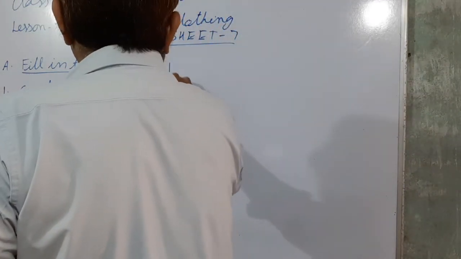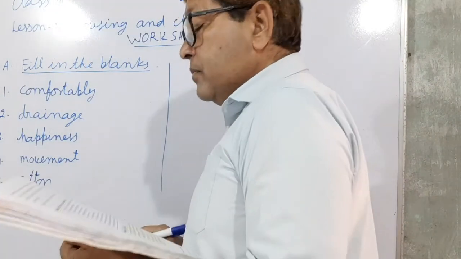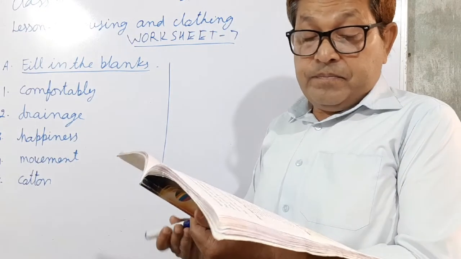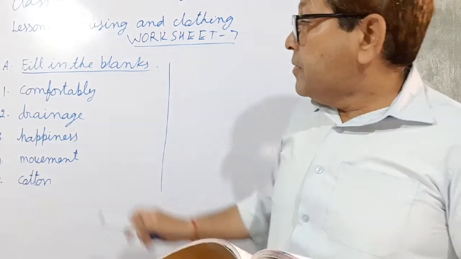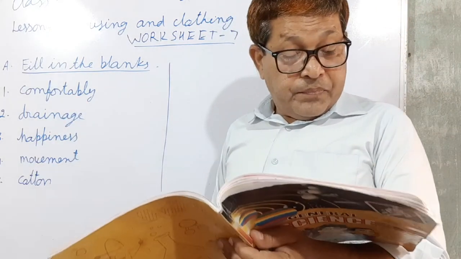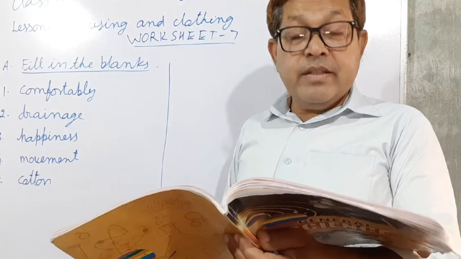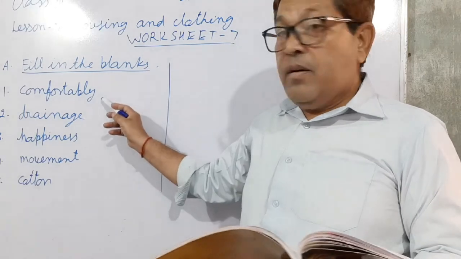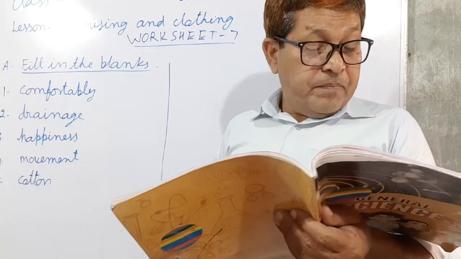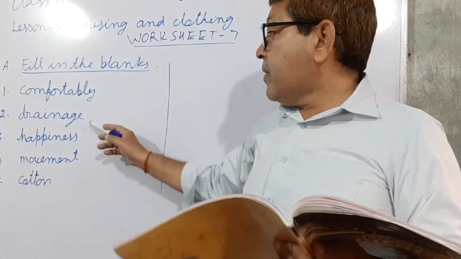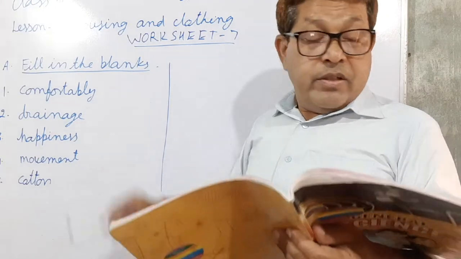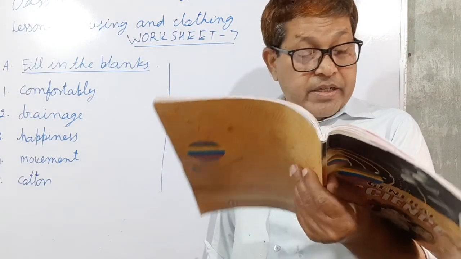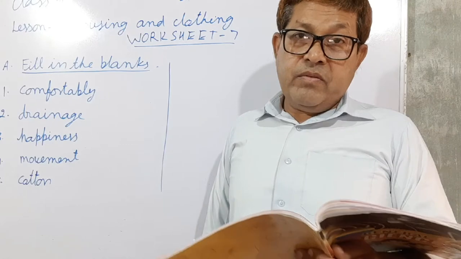Now next, after fill in the blanks, once again we have to see about the fill in the blanks. So first, a house is a place where we live safely and comfortably. Now second, proper drainage system is needed for taking away dirty water and other liquid waste.